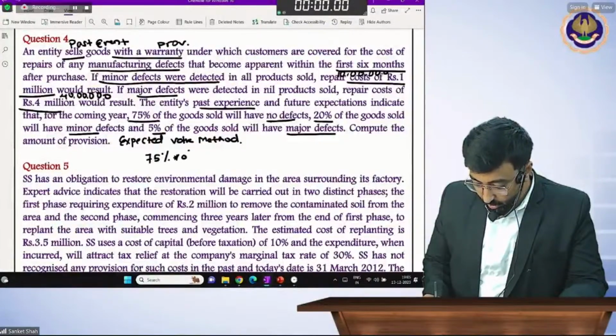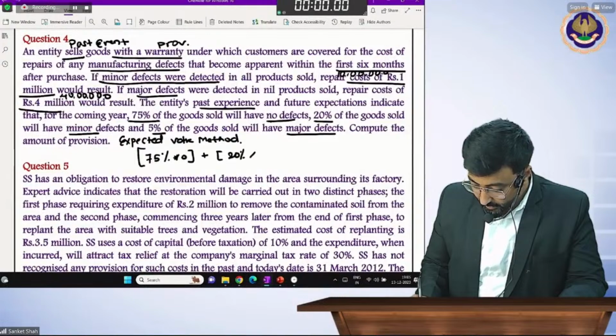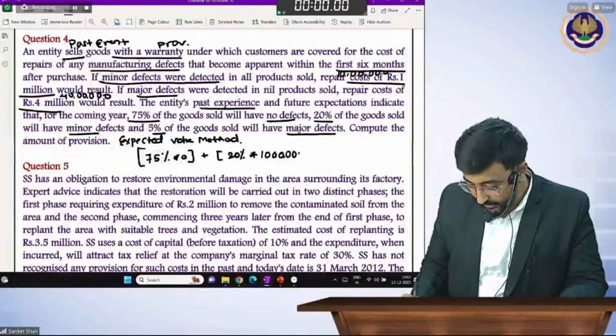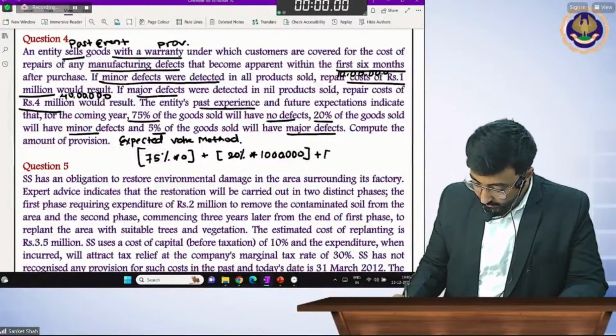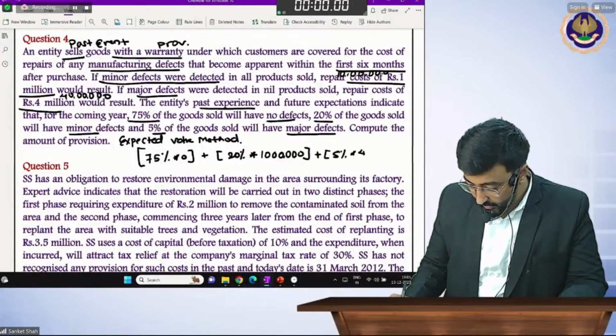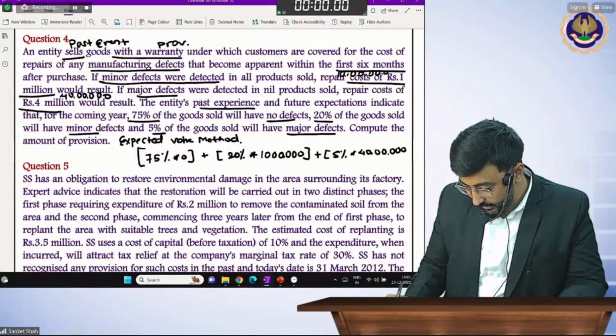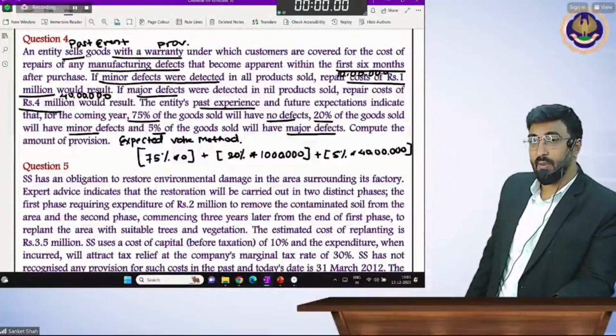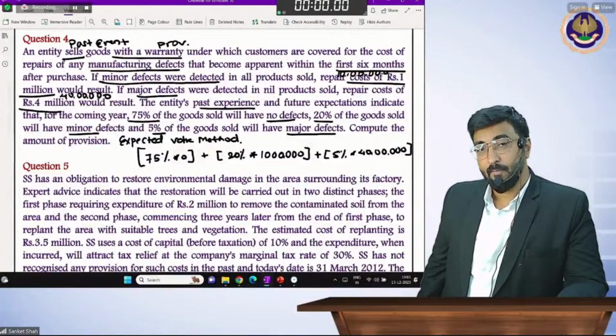75% into 0, plus 20% of 10 lakhs and 5% into 40 lakhs. When there are different possibilities, there are different provisions. You can check.